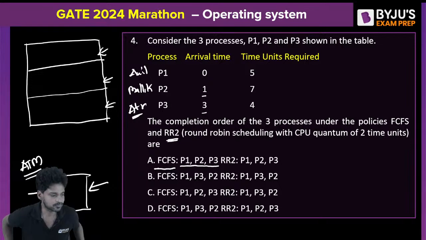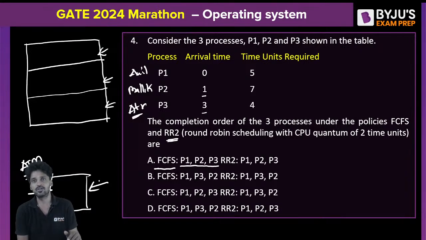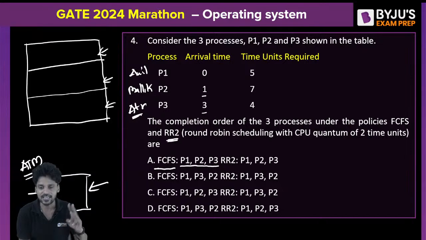Say yes or no. I do have a queue right in front of the ATM machine, and a single ATM machine. The only rule is to use the ATM machine for 2 clock cycles at a stretch. Not more than 2 clock cycles at a stretch can be allowed to anybody. Are we clear? So there are 3 people: one is Anil, one is Mallika, and one more is Atreya.